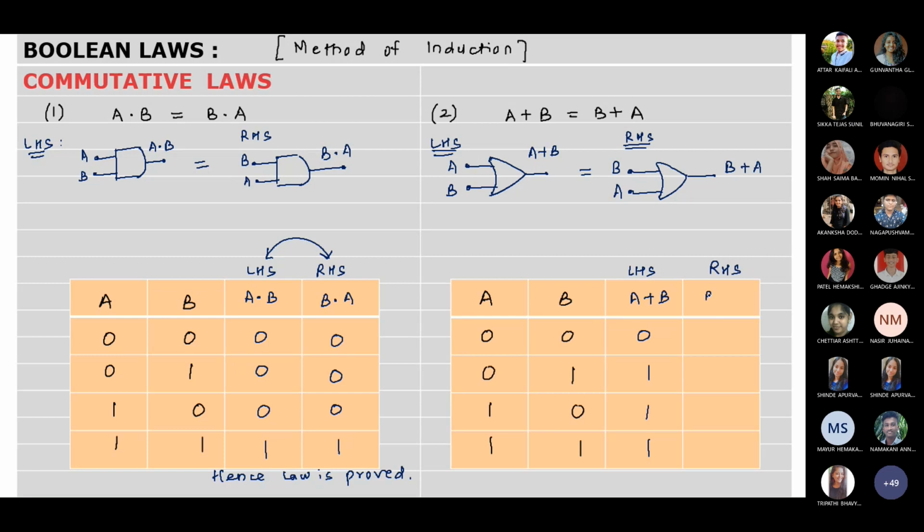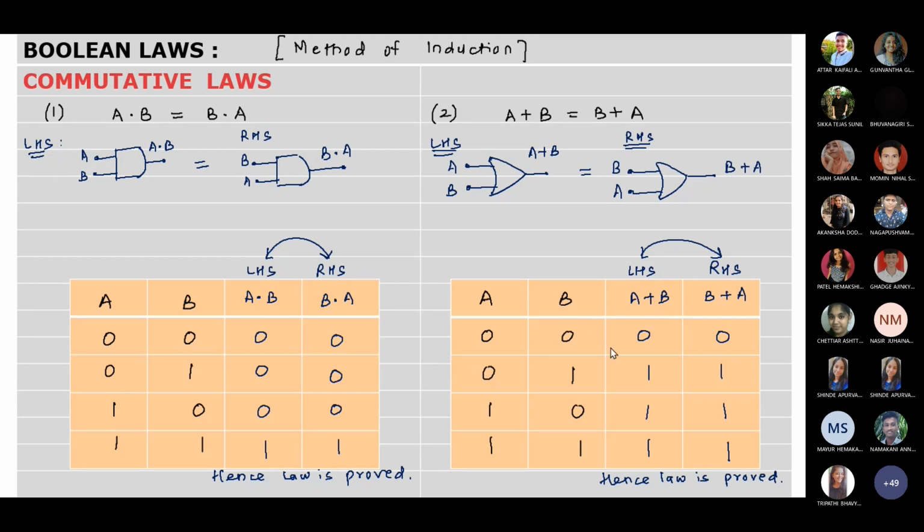Next, we will write down RHS, which is B plus A. Okay. Now, B plus A, we will consider first B values and then A values. So 0 plus 0 is 0. Second case, 1 plus 0 will be 1 because one of the input is high. Third, 0 plus 1 is 1. And fourth, 1 plus 1 is 1. So in this case also LHS is equivalent to RHS, and that is the reason that we can say hence law is proved. Okay, so this finishes our commutative law.